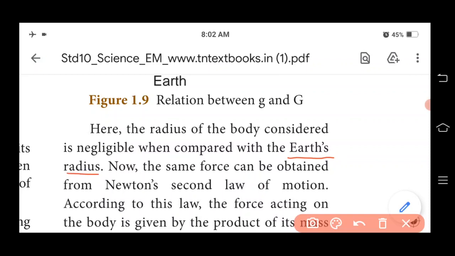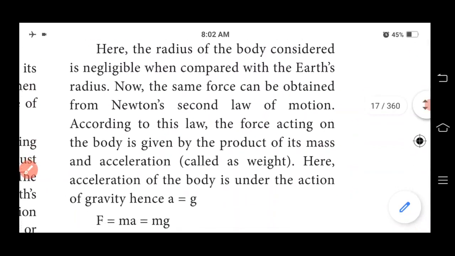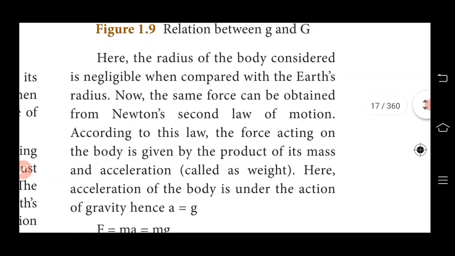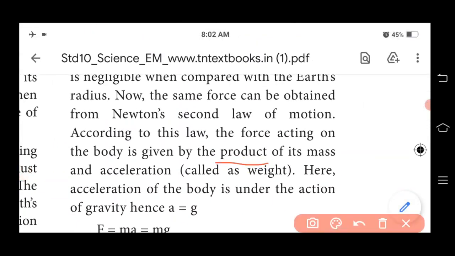Now the same force can be obtained from Newton's second law of motion. So according to this law, the force acting on a body is given by the product of its mass and acceleration, which is called weight.